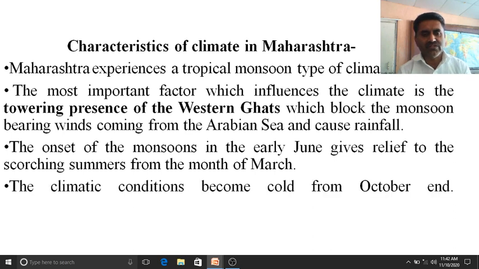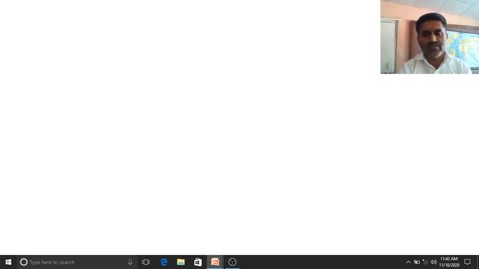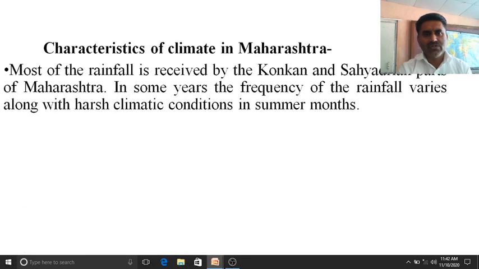The next characteristic is that the climate becomes cold from the end of October. In the months of June, July, August, and September there is rainfall, and after the rainfall, at the end of October, there is a change in the climatic condition, and the climate becomes cold. So this is an important characteristic.